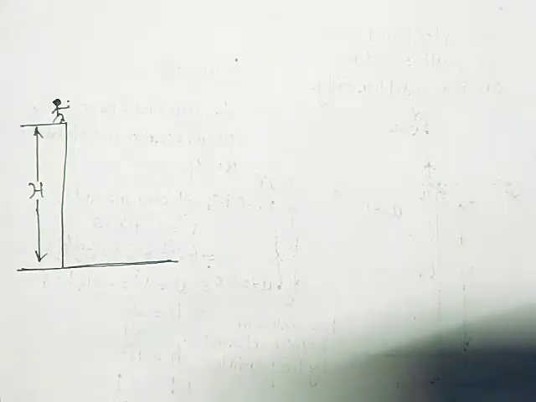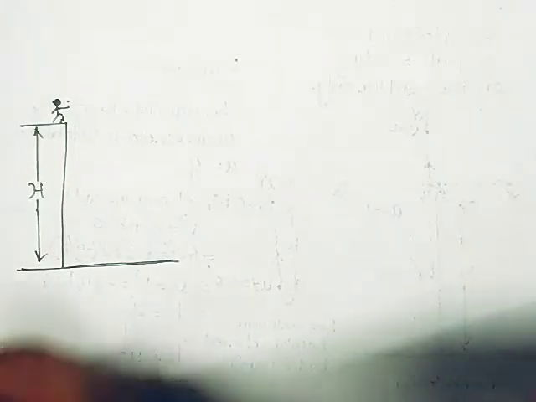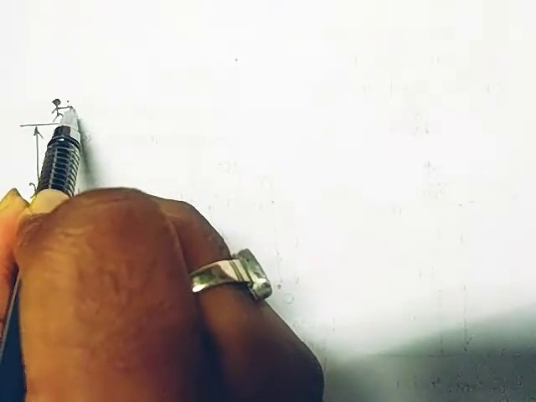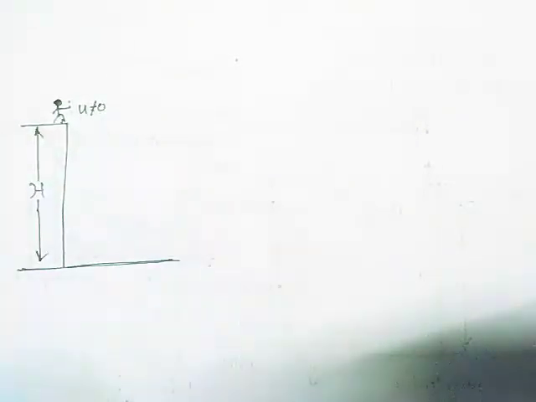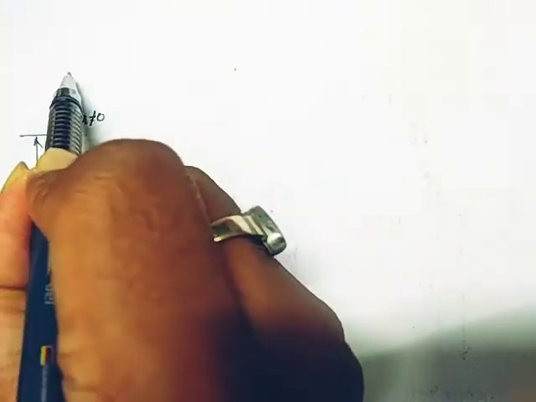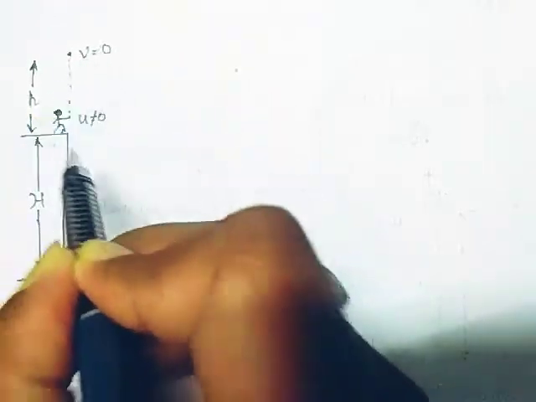Welcome again. In the previous lecture we have understood that if the ball is thrown from here with a velocity u, which is not equal to 0, then it will be moving upwards and it will reach a height. We can say it is small h. And when it reaches this height, at that time its velocity is 0.